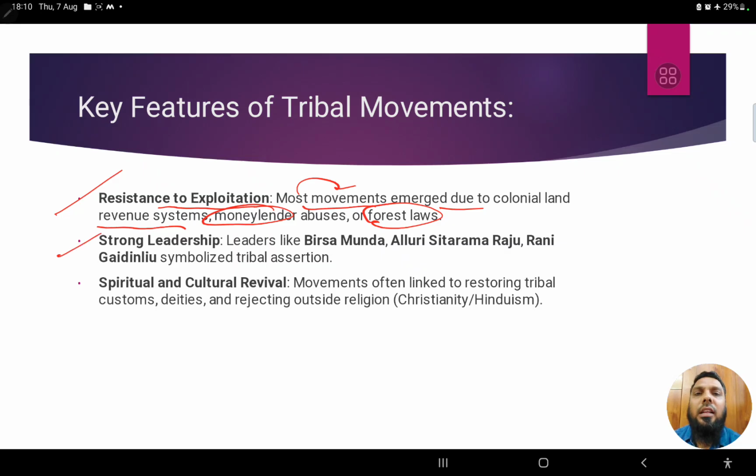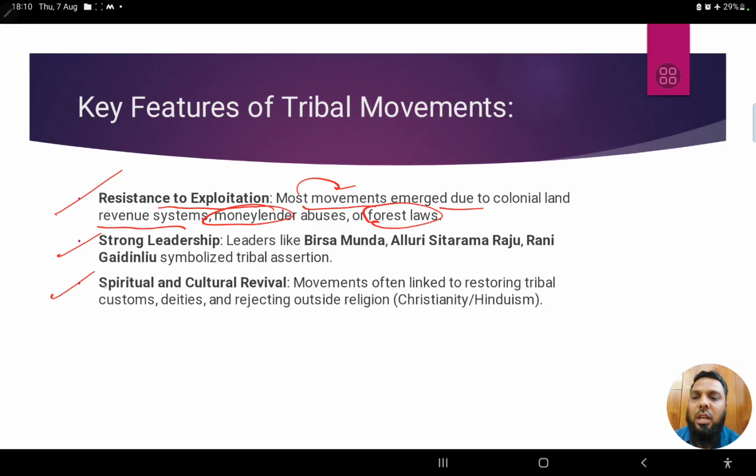Another key feature is strong leadership, where a particular person comes up and takes the lead. In Andhra Pradesh, we see Alluri Sitarama Raju. At another time, we have seen Birsa Munda, and in the Paika rebellion also we have seen the Paika leader.